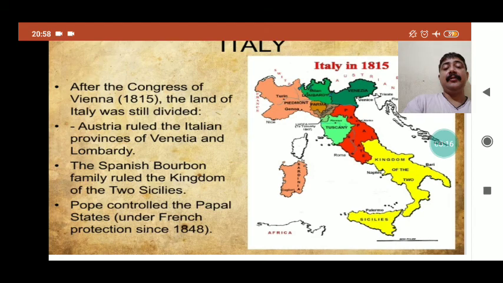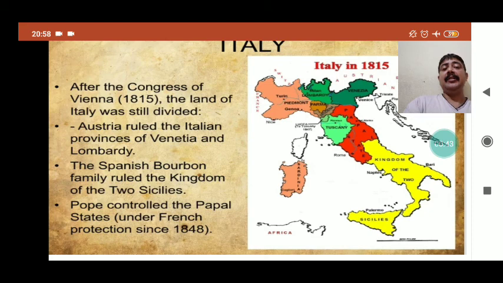We already discussed how Germany was unified, what the driving forces behind the unification of Germany were, and we came to understand the role of liberals or the middle class in the formation of Germany. And we came to know also the reason for their failure. Now here we are going to discuss the unification of Italy.